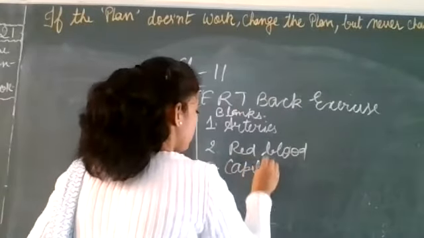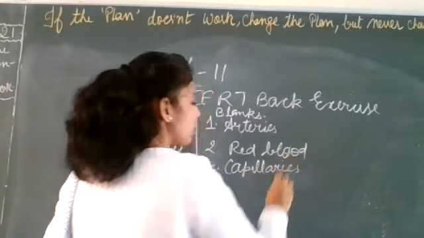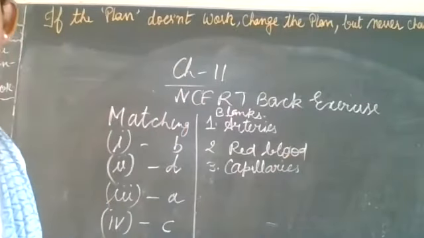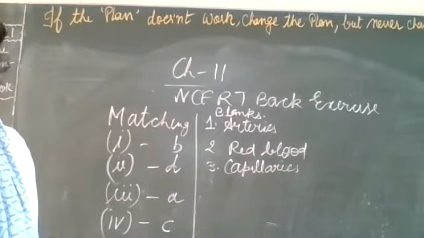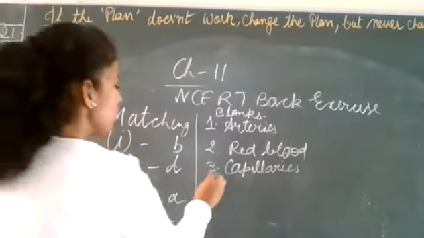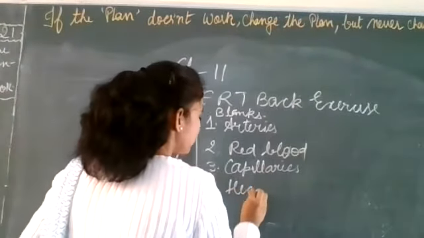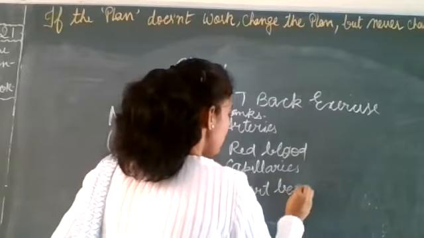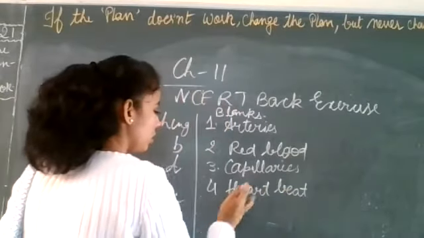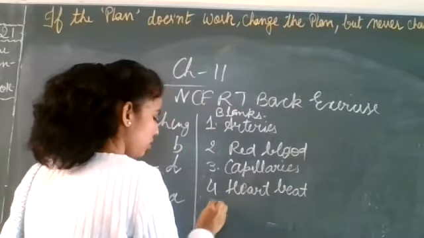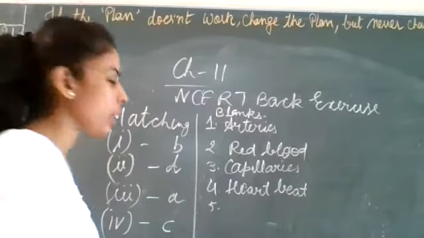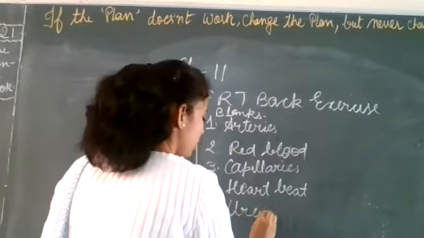Next. Very good. Answer is heartbeat. Next. Very good. Urea. Next.